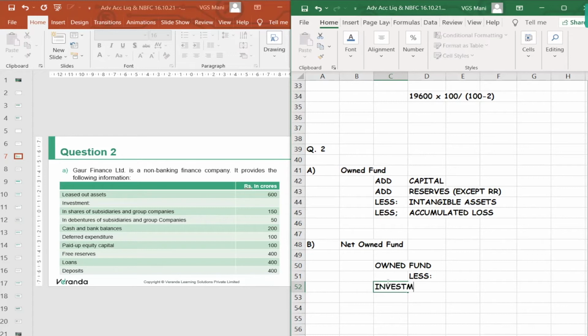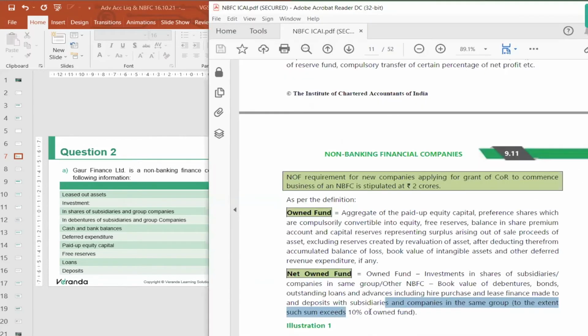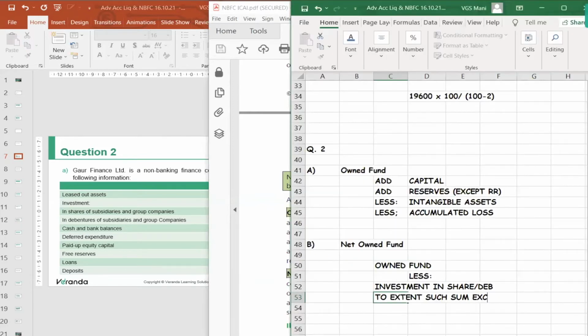Investment in shares, debentures, etc., of subsidiaries and other group companies to the extent such sum is more than, exceeding 10% of owned funds. Now, in the given question, what is the capital?